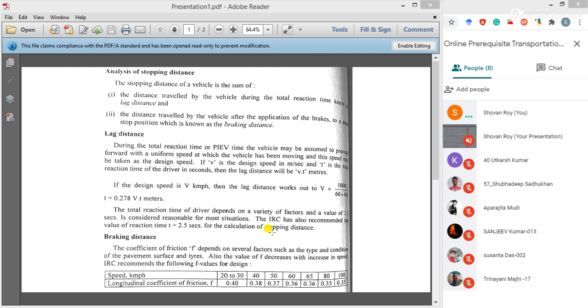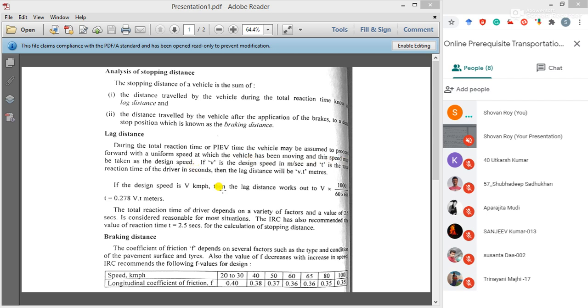With this design speed, suppose I have to stop my vehicle due to some obstruction in front of it. My reaction starts, and during this reaction time the vehicle simultaneously goes forward with the design speed for that particular road, a uniform speed at which the vehicle has been moving.